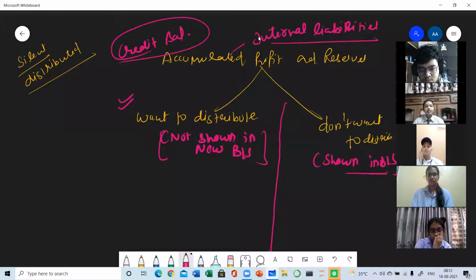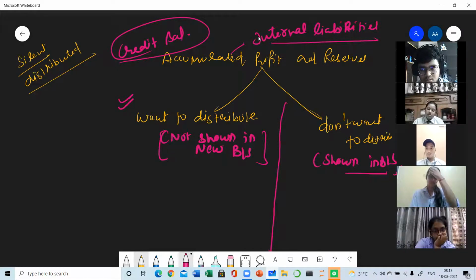Clear? Yes. Along with the capital, all these are the internal liabilities, and the long-term borrowings, non-current liability, current liability are the external liabilities. Clear? So there is a liability, and you all know that all the liabilities are always credited. So in the balance sheet, they are shown on the liability side. Now you want to distribute them. Distribute means they will be no more in future. So they are having the credit balance and you just want to distribute. So they must be debited.